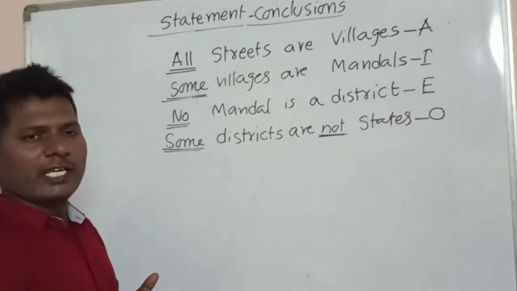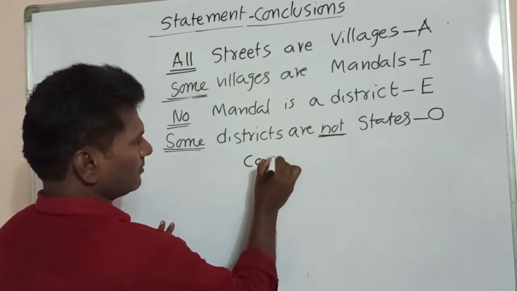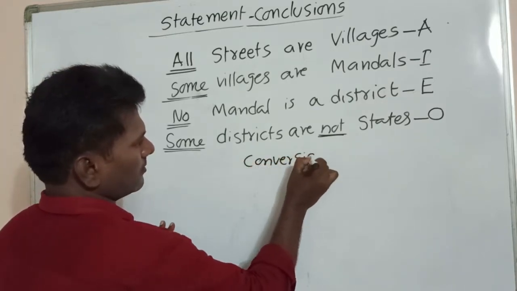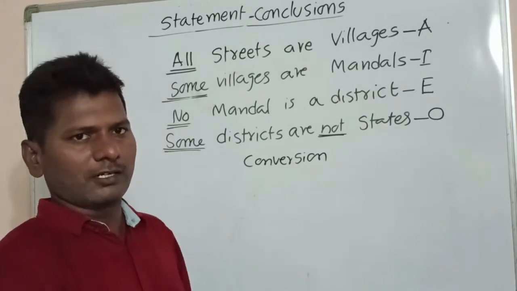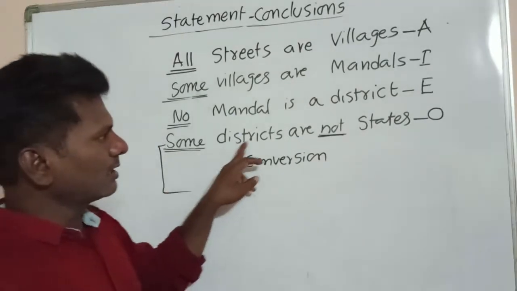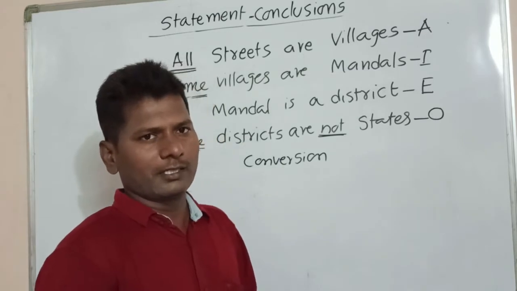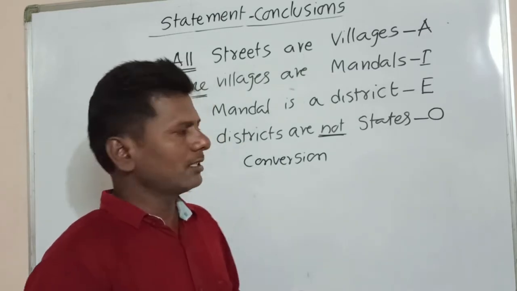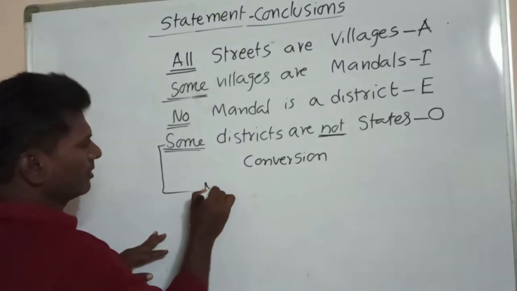For this we have to remember conversions. I am writing conversions. Conversion means simply writing in reverse order. Some districts are not states. This cannot be written in reverse order. That means this statement has no conversion. So I am writing no conversion.